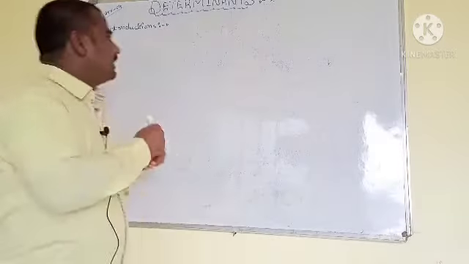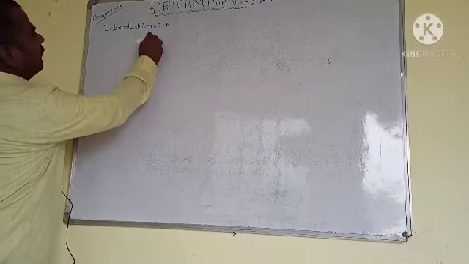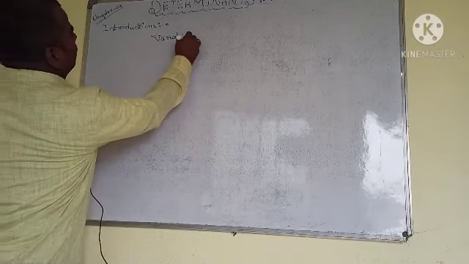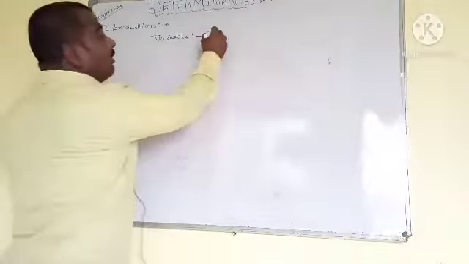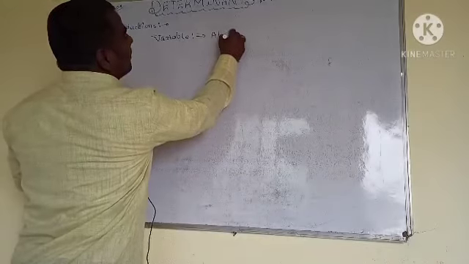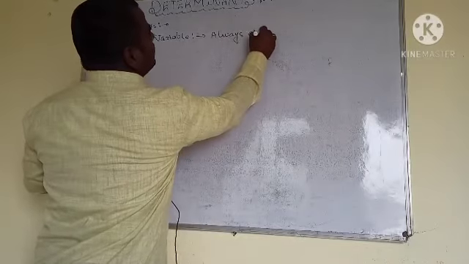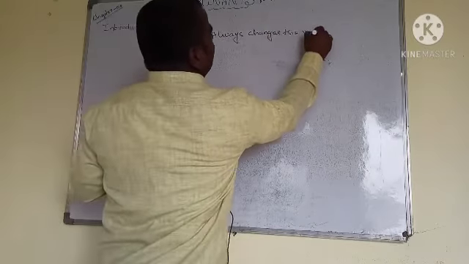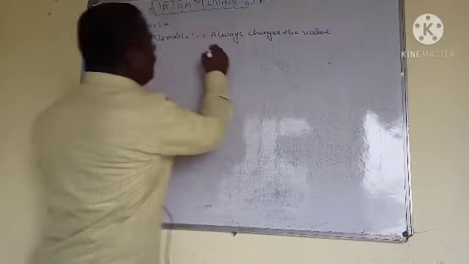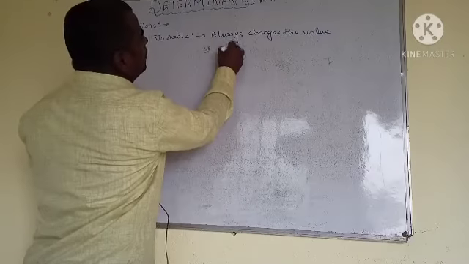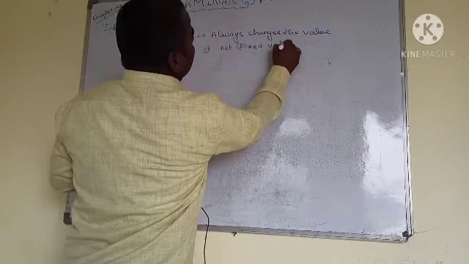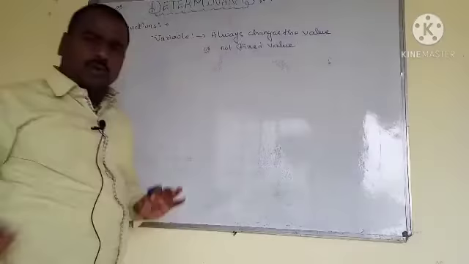So for example, I'm going to define a variable: it always changes the value, right? Or another definition: not a fixed value. So this is one concept.